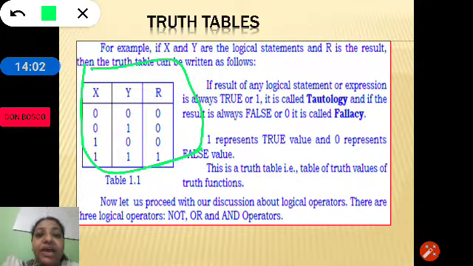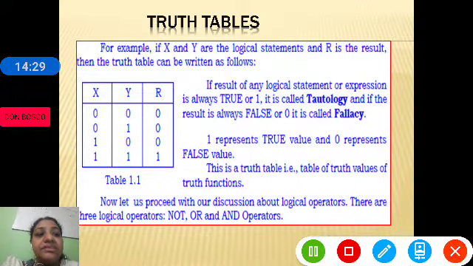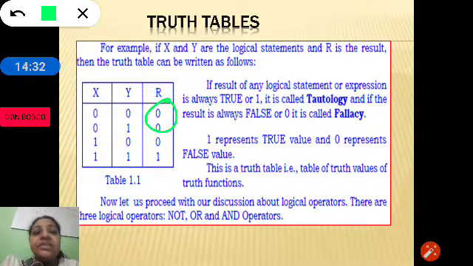The binary values, that is 0 or 1, are represented using a truth table. 0 means false and 1 is true. A truth table has basically 2 things: the possible inputs that can be given and R, which is nothing but the result or the possible output. If the result is 0, that is called fallacy. If the result of a logical statement is 1, it is called tautology.